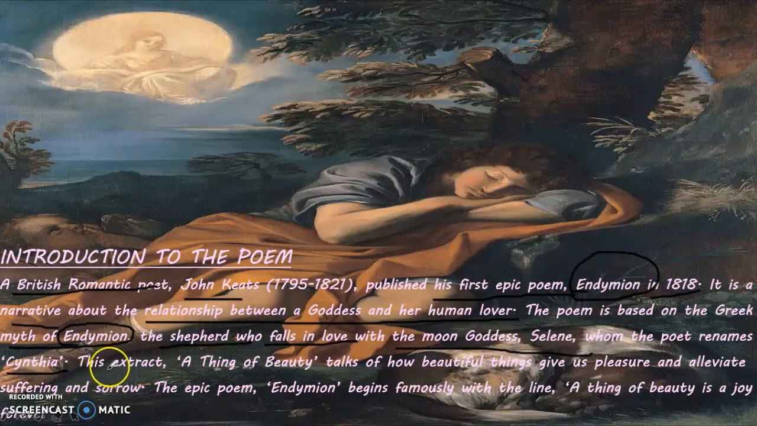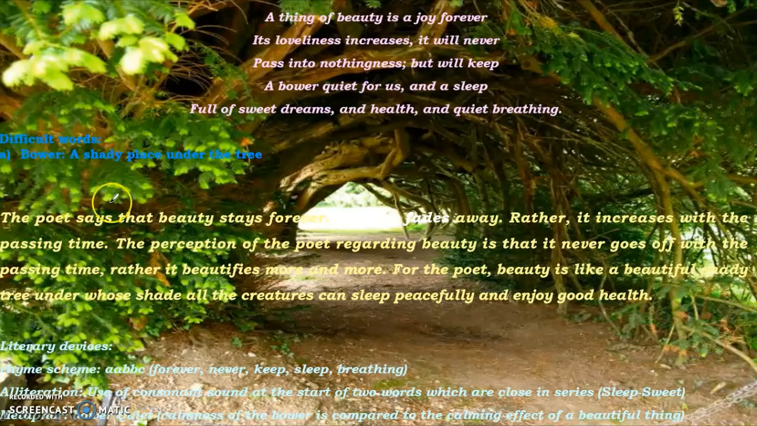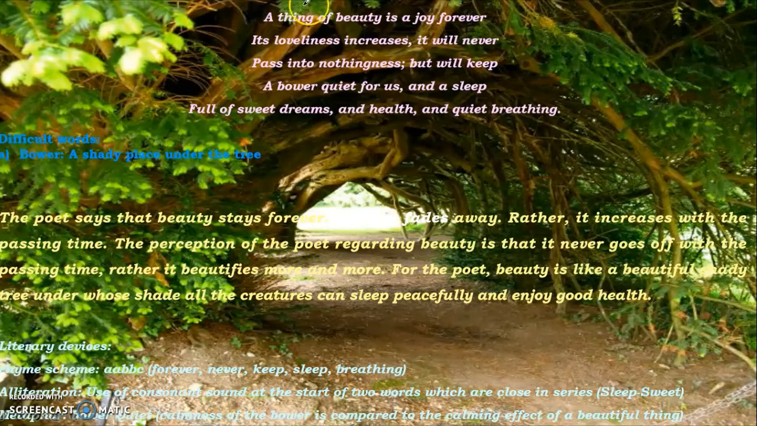And this extract, A Thing of Beauty, that we have in our textbook, it talks of how beautiful things give us pleasure and alleviate suffering and sorrow. The epic poem Endymion begins famously with the most famous proverb, A thing of beauty is a joy forever. Let's start with the recitation and the explanation of the poem. The first stanza goes something like this.